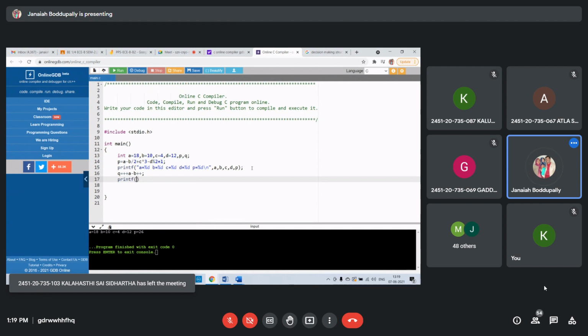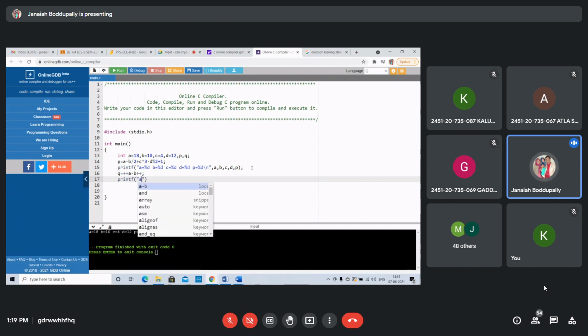Printf A equals %d backslash n, B equals %d backslash n. C we did not use here.